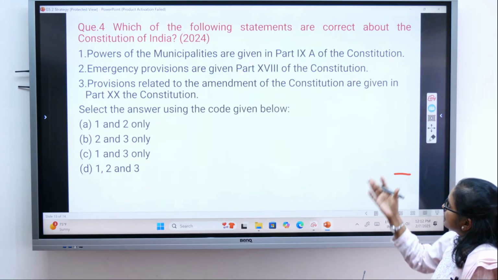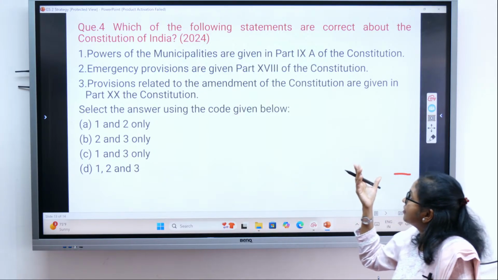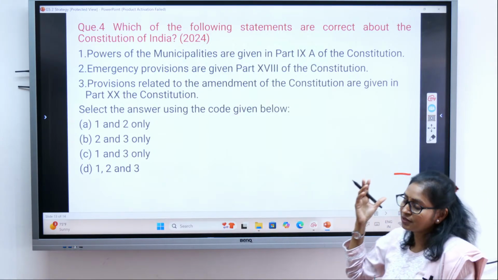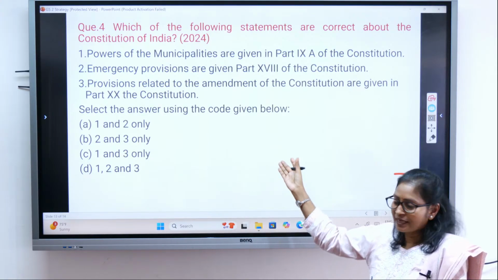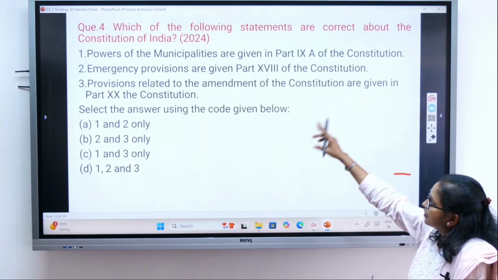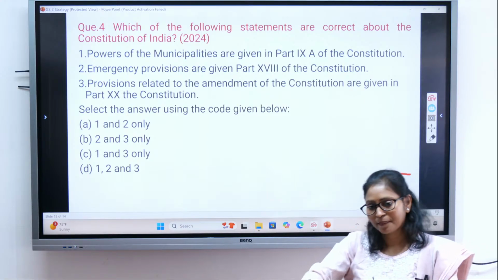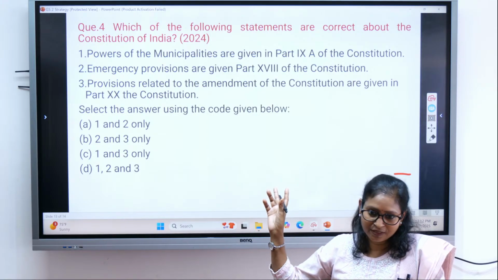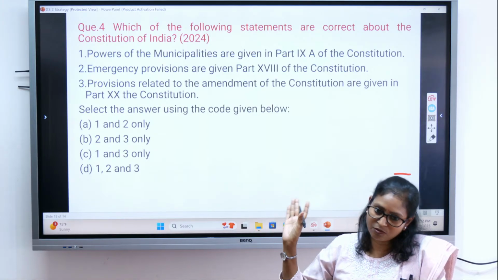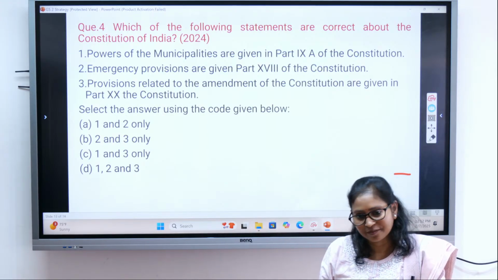Emergency provisions are in Part 18, that is Articles 352 to 360, right? That deals with your emergency, correct? Then provisions related to amendment of the Constitution are given in Part 20, correct? Article 368. So you have to be thoroughly knowing about all these parts. Answer is D.